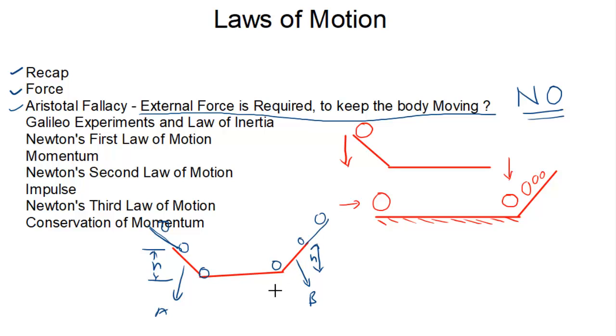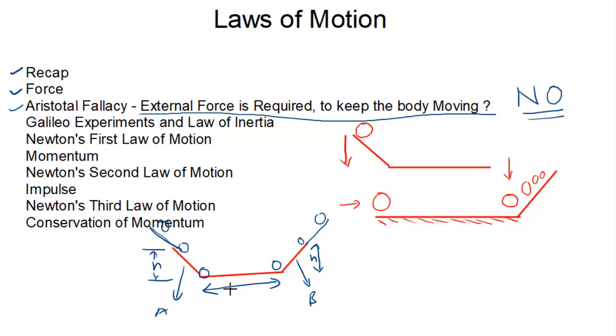Now he made one more change here. He increased this length and performed this activity many times, and every time this ball reached the same height from which it was released.